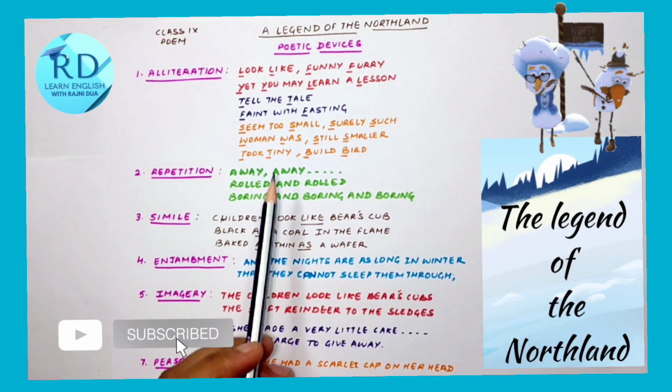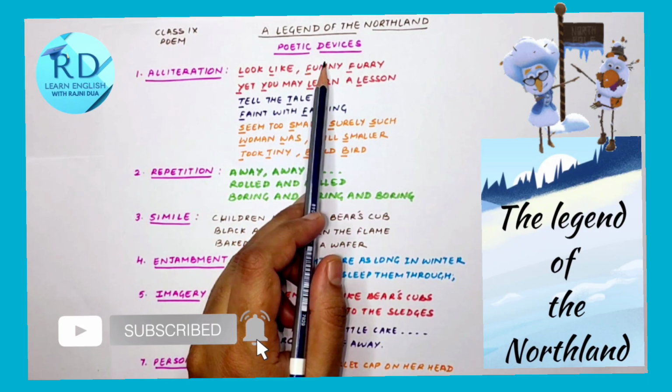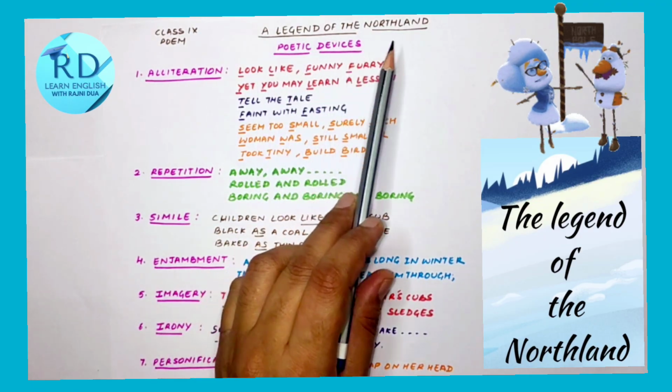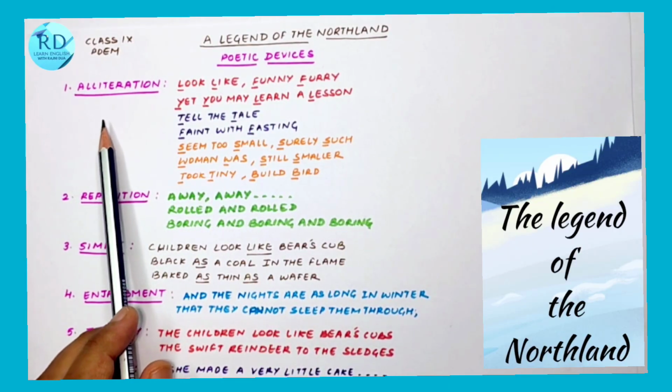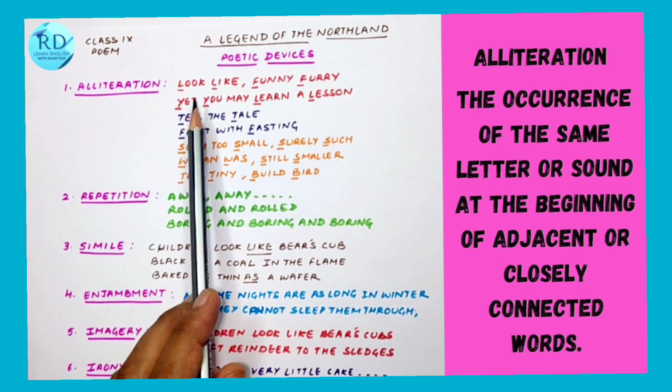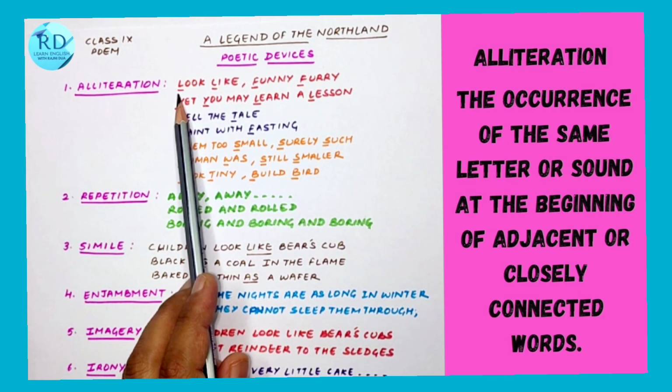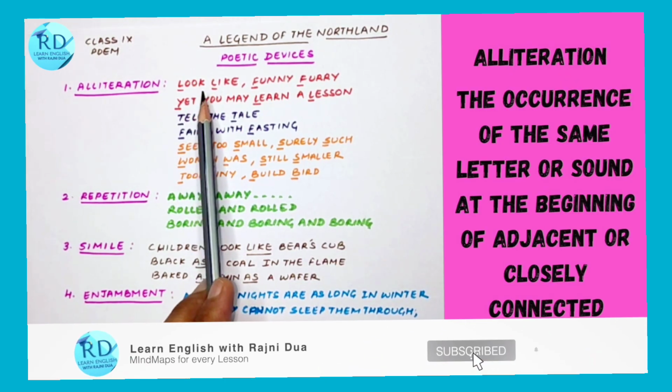Hi everyone, today I'm here with the poetic devices of the poem A Legend of the Northland from class 9. Now the poetic devices used here are, first, alliteration. Alliteration is the repetition of the same sound in words which are very close by.